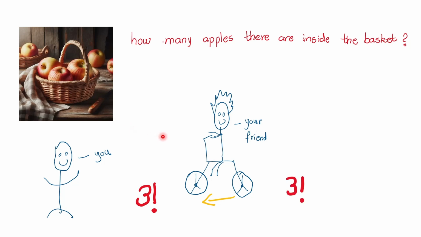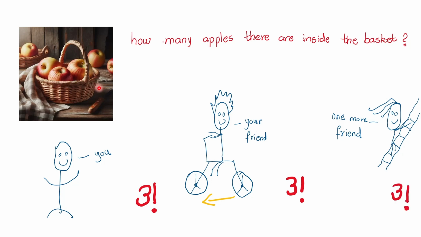I am still not satisfied. I want to go for a third person. So I ask one more friend of yours who is climbing down a ladder. He looks at the apples while he's climbing down the ladder. He counts, he knows how to count, one, two, three. He tells me there are three apples.